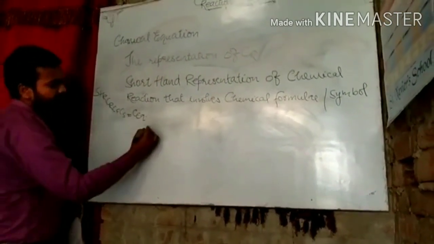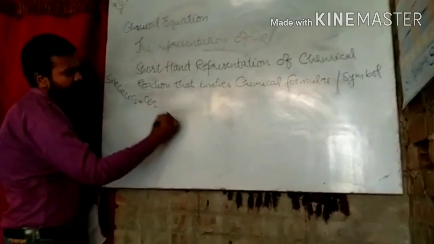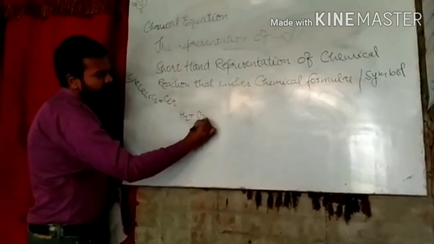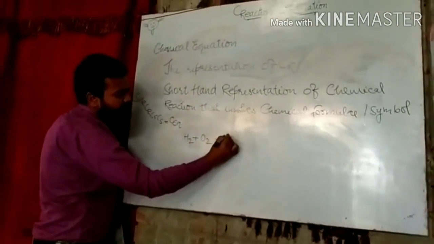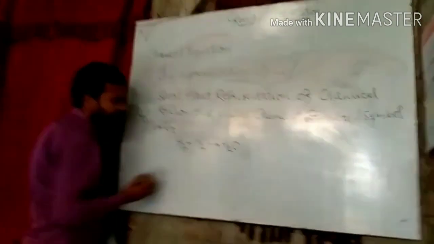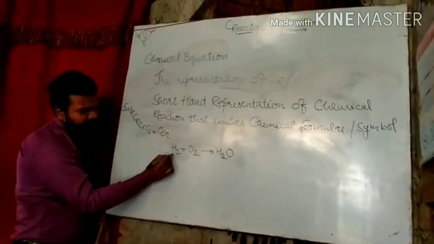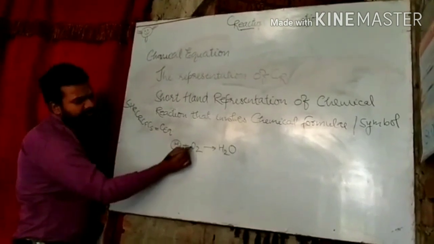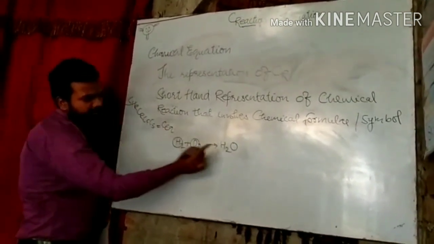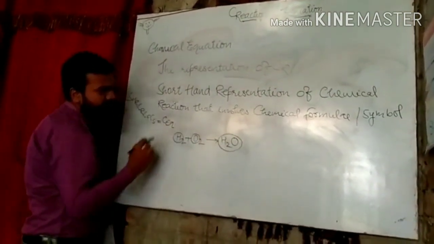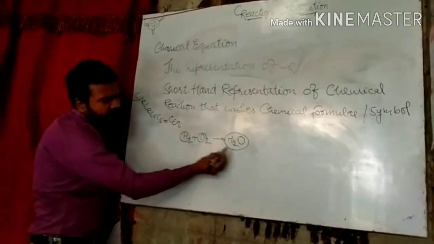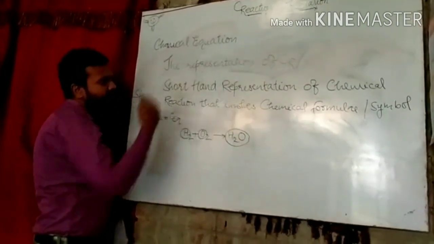Here hydrogen reacts with oxygen and forms what? Here the symbol of hydrogen is H and the symbol of oxygen is O and the formula of water is H2O. It means it involves symbols and formula that show chemical equation.